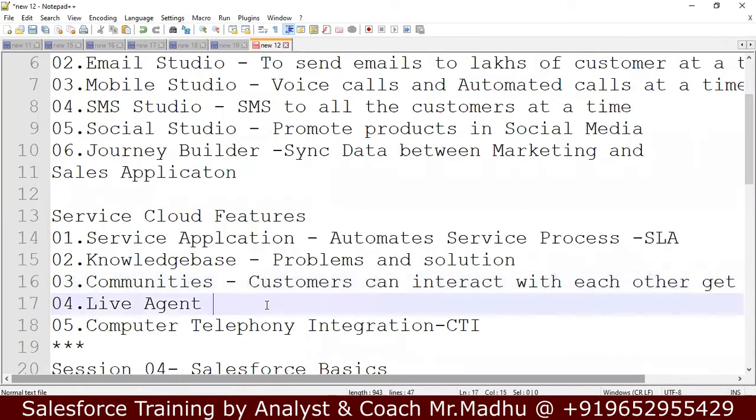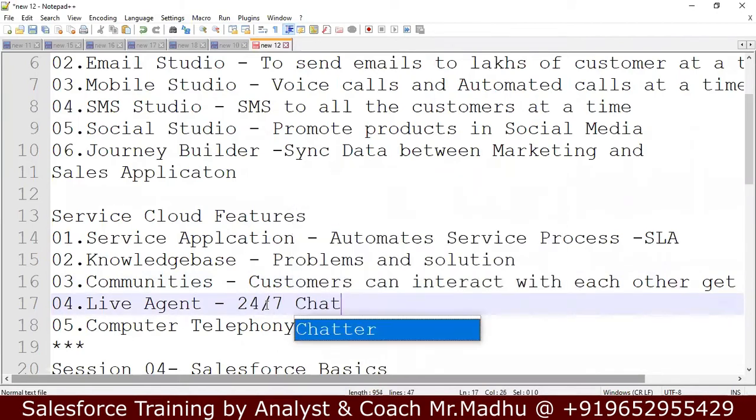And Live Agent is the 24/7 chat support. From chat support, customers can get solutions to their problems.